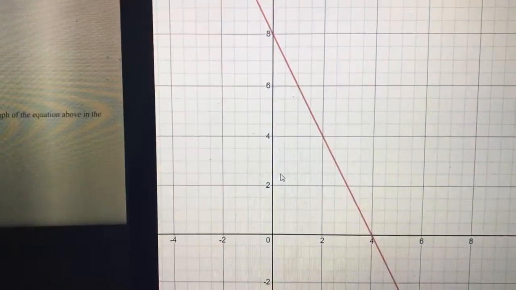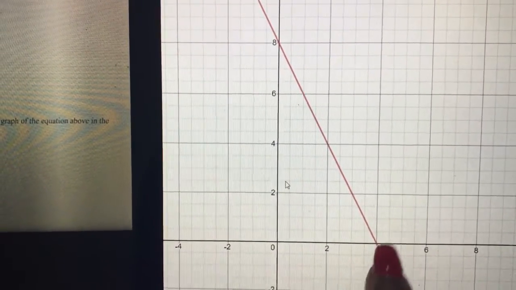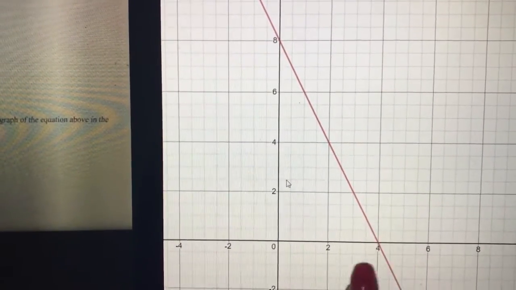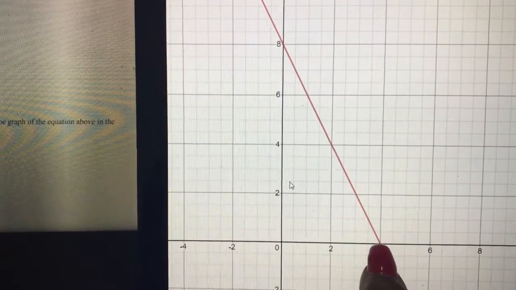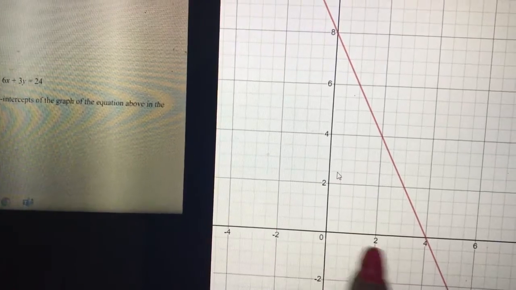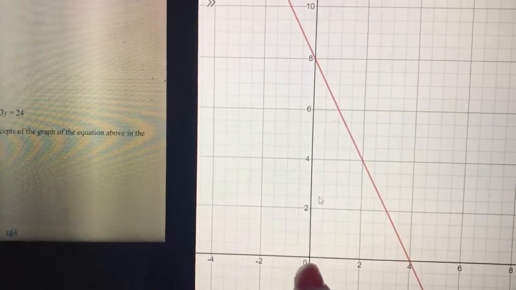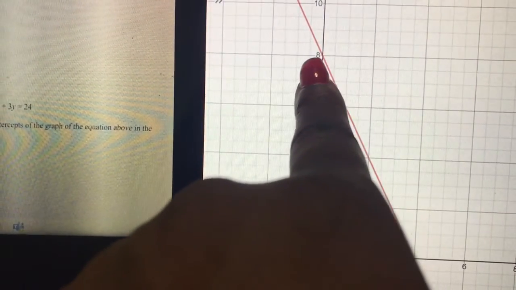So here's a visual. For the x-axis, I went over 4, but I didn't go up or down. So that's why this point is just 4, 0. And then for the y-axis, remember you go left or right first. I don't go left or right. I just want to go up 8. So that's why my point is 0, 8 for my y-axis.